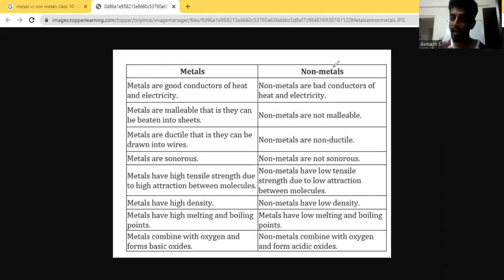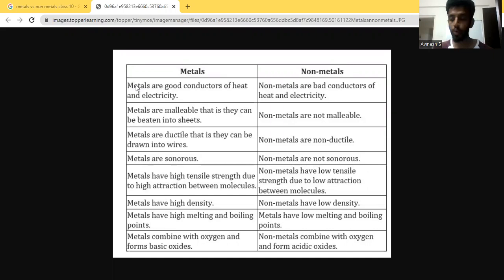So that is the very idea of a metal and a non-metal. Given an element, if it has the ability to give away, donate or lose electrons, then it's called a metal. Or if it has the tendency to gain or capture electrons, then it is called a non-metal. Now, what we are able to see on the screen is the difference between the properties of metals and non-metals, like the behavioral patterns of metals and non-metals.